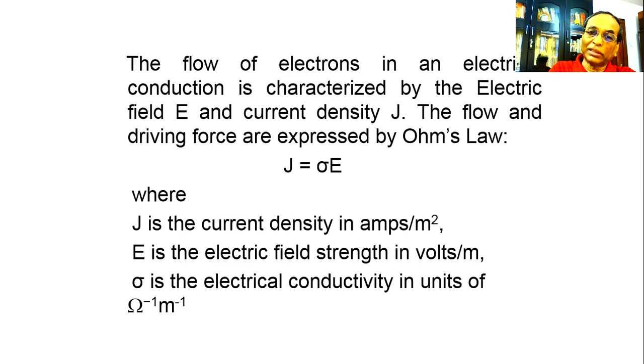J is the current density in ampere per square meter, E is the electric field strength in volt per meter, and sigma is the electrical conductivity, the unit is mho per meter. This is the vectorial form of Ohm's law. We'll see that in case of magnetism, a similar type of expression we can arrive at.